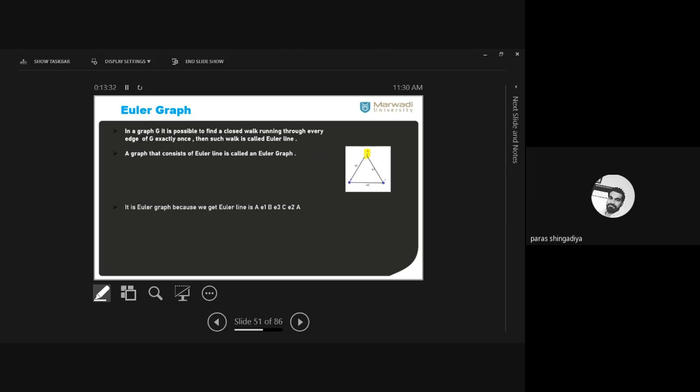So I just move on A, E1, B, then after E3, C, and then after E2, A. Clear? A E1 B, E3 C and E2 A. So it is one closed walk. We started and ended at the same vertex. You can check that 3 edges are there in the graph, and all the 3 edges are covered. No repetition is there. All the 3 edges are included in this closed walk. So this graph is known as a Euler graph. Let us consider another one.